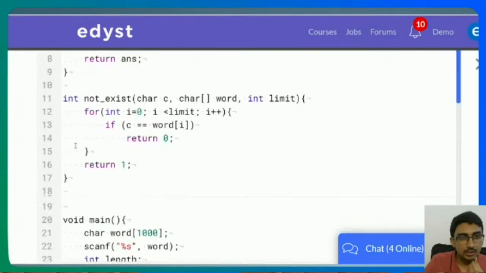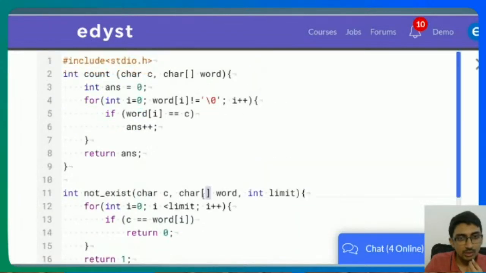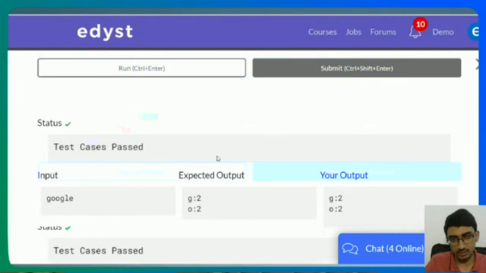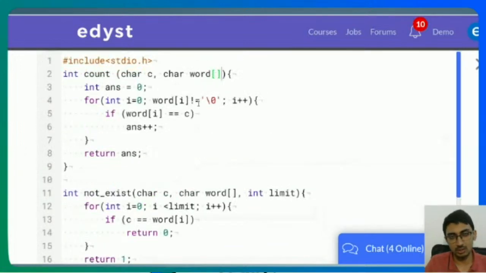So should it be? I made a mistake here. Should this be char word? Yeah, now it works. Sorry, the placement of the brackets was wrong. In Java you can do that, char word or char word brackets, but in C you cannot do that.